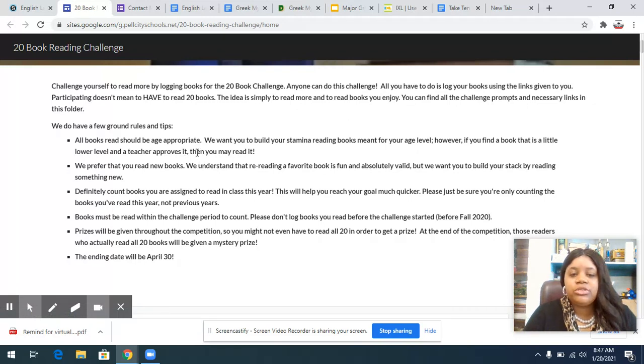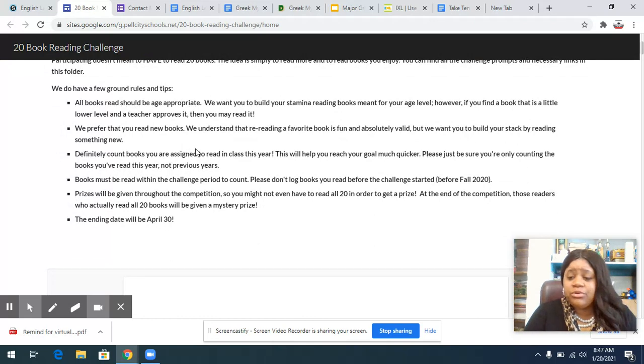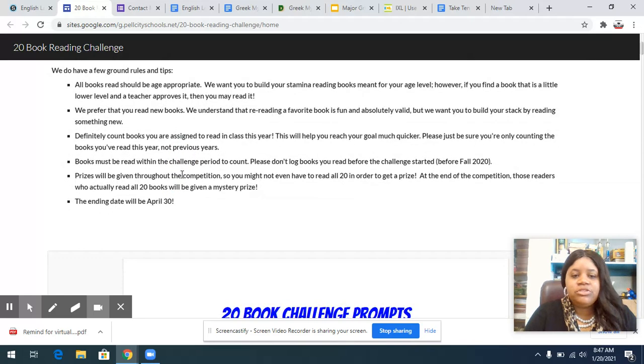We want to make sure that the books are age appropriate. So let's not read Dr. Seuss and things like that. Let's read something on your level. We prefer that you read new books. Let's not log anything from Williams or from Coosa Valley or anything like that. Don't count books that you're assigned to read this year.